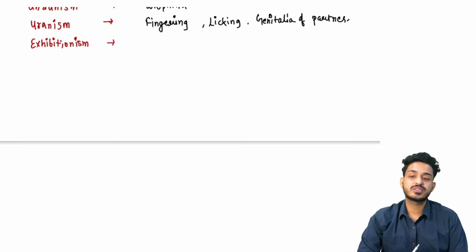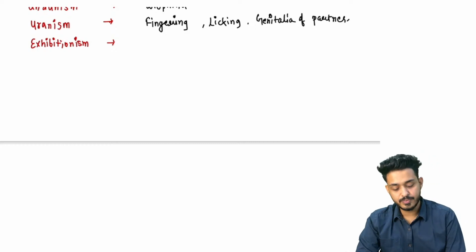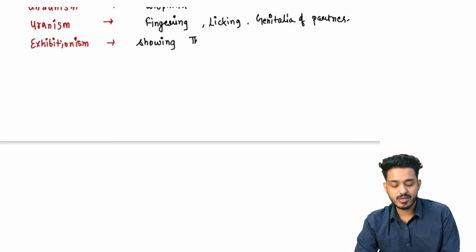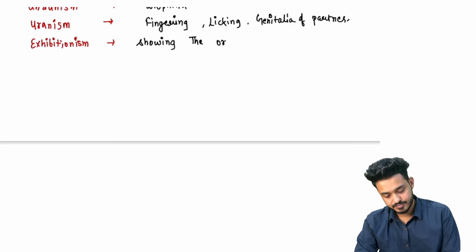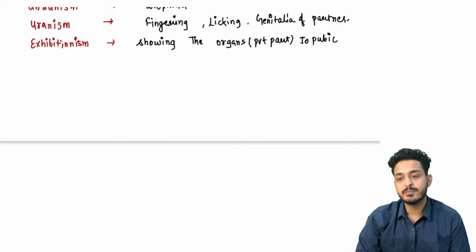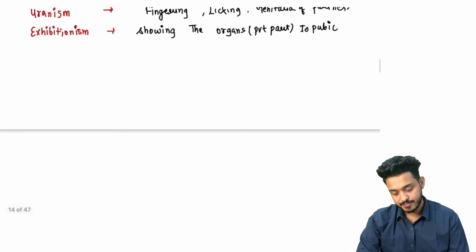Here the person is going to show the organs to the public. Organs means private parts, in a public place. This is showing off in public. That is exhibitionism, right?